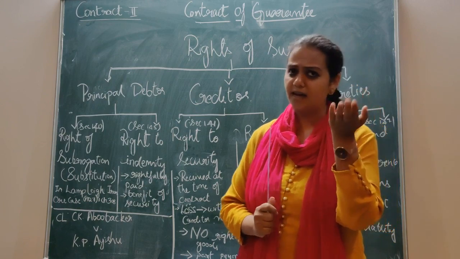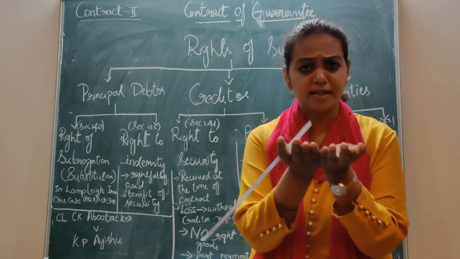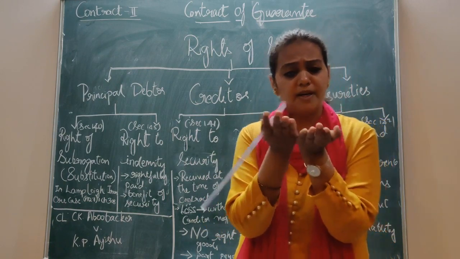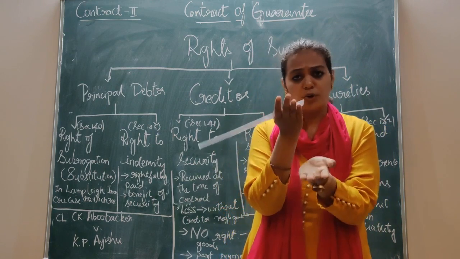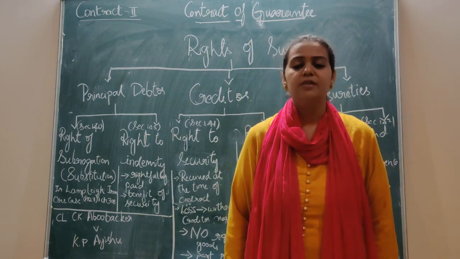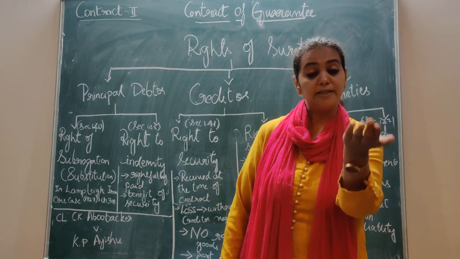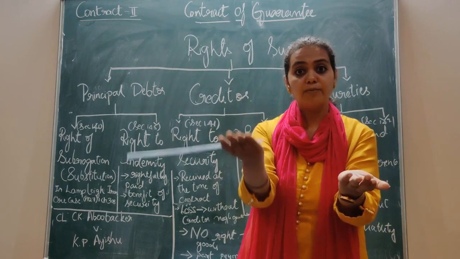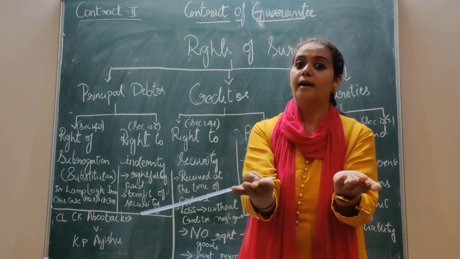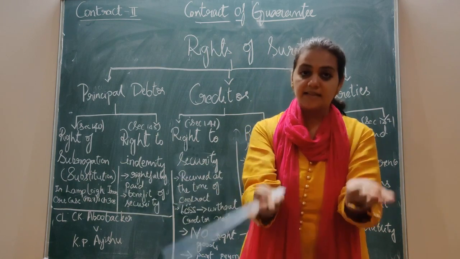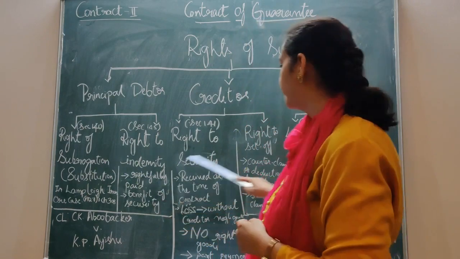As I said under section 128, both are coextensive. The liability of the surety and the principal debtor is coextensive with each other. So don't you think both get the benefit? So if the loan amount of the principal debtor is reduced, at the same time the surety's is also reduced, right? Yes. So that is what set off means.